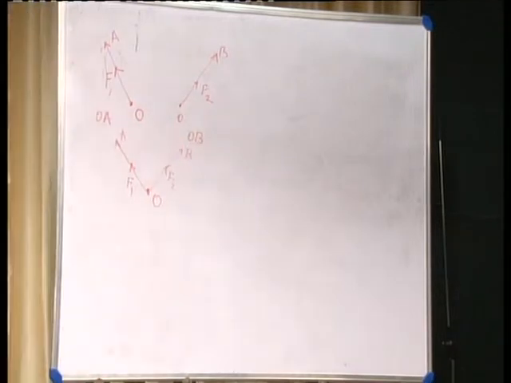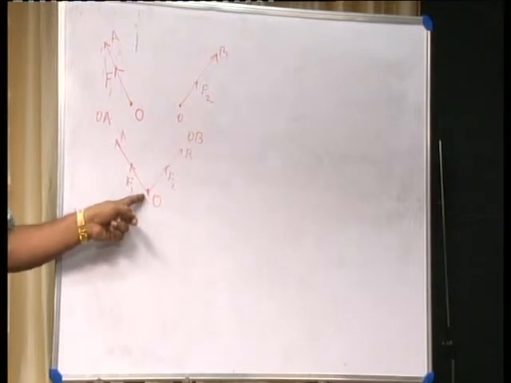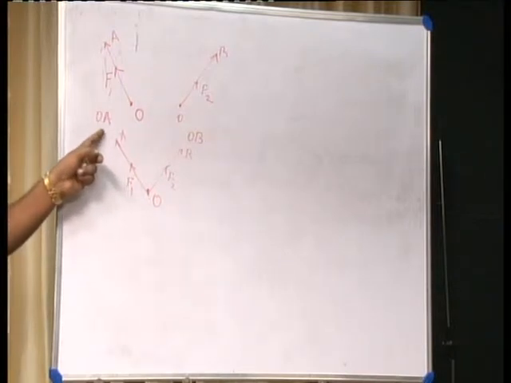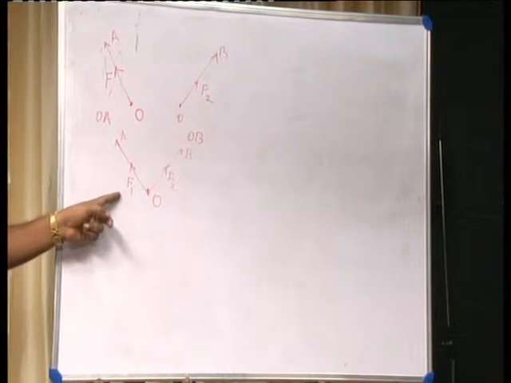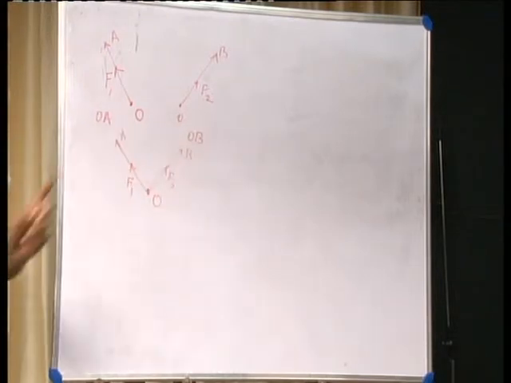Now in which direction will this body move? By practical experience you know that the body never moves in the direction OA, that is the direction of force F1, nor in the direction of force F2, that is OB.